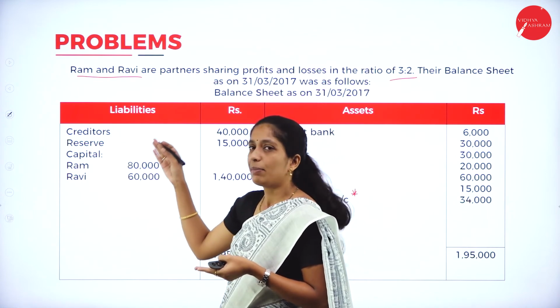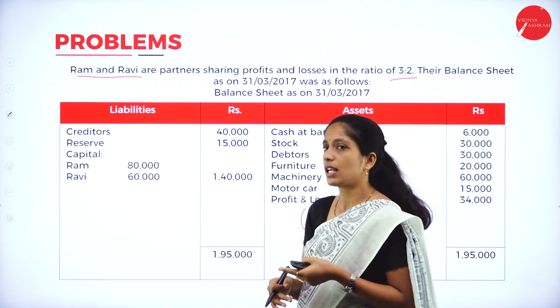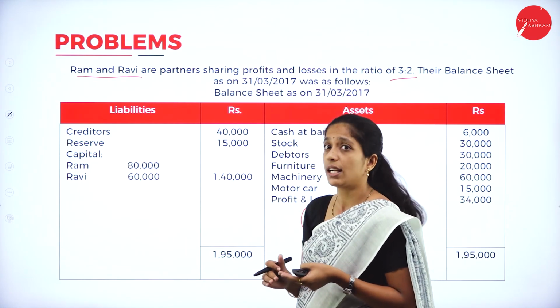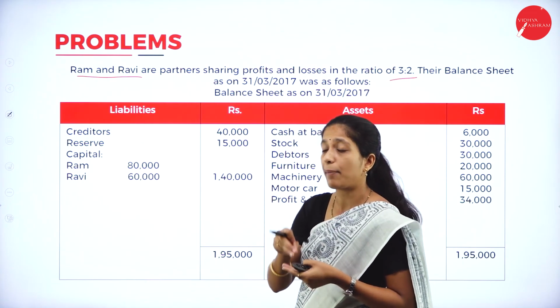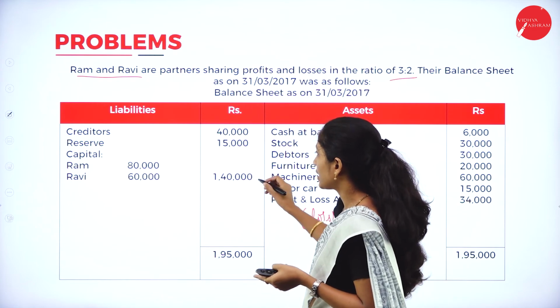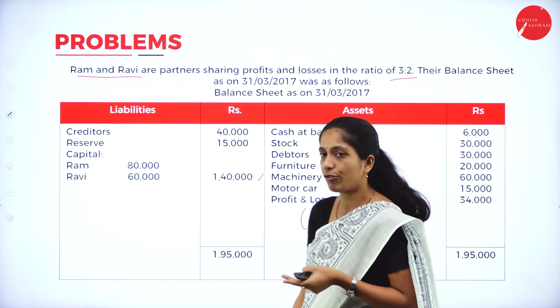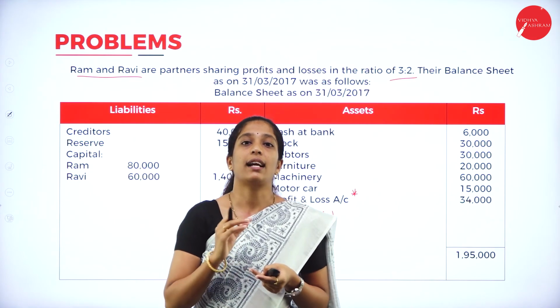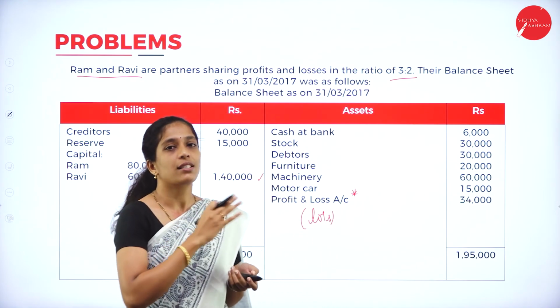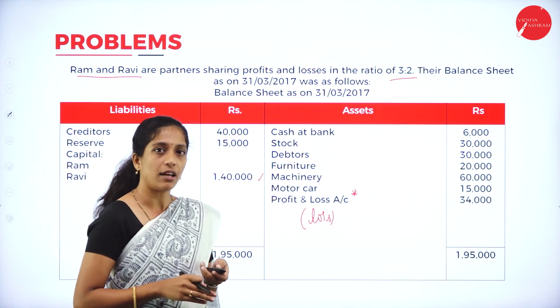Next, on the liability side, we are having creditors 40,000, reserve 15,000, and capital of Ram and Ravi, that is old capital, 80,000 and 60,000. So, total is 1,42,000 and the total of the balance sheet is 1,95,000. So, this is about the balance sheet they have given.